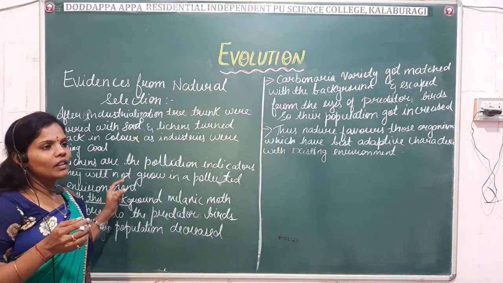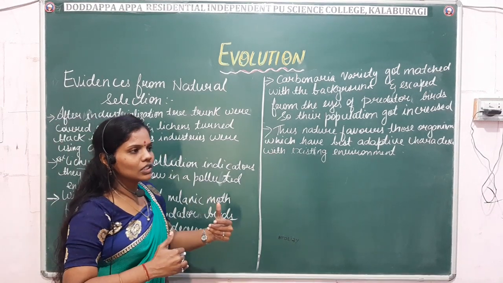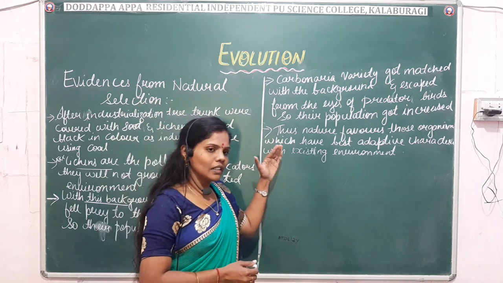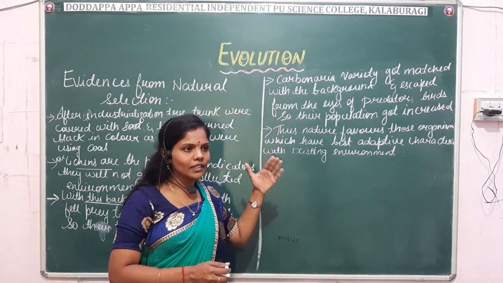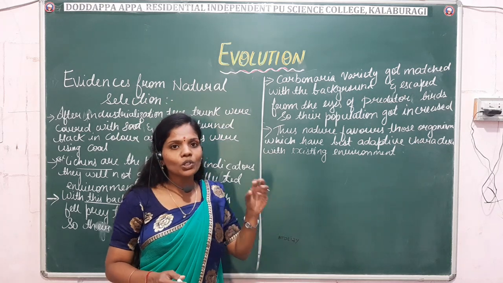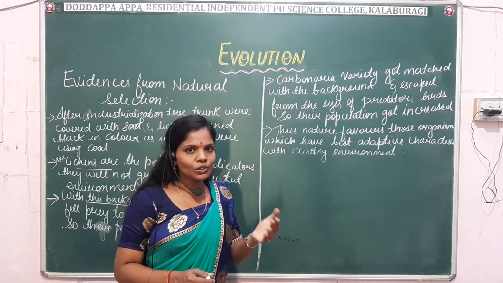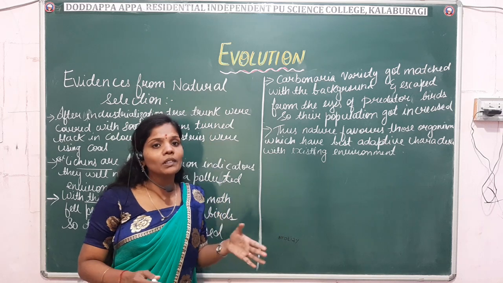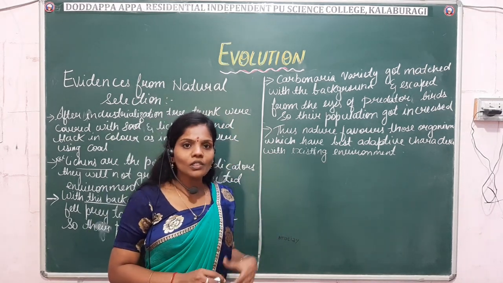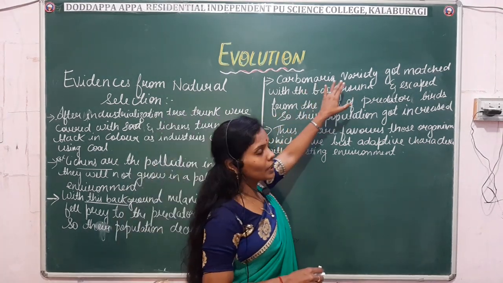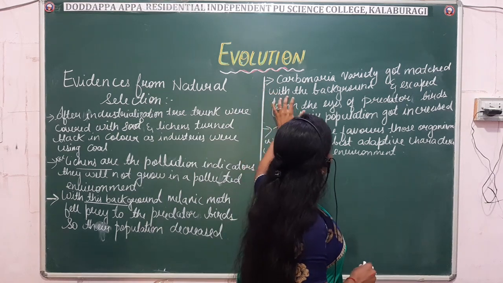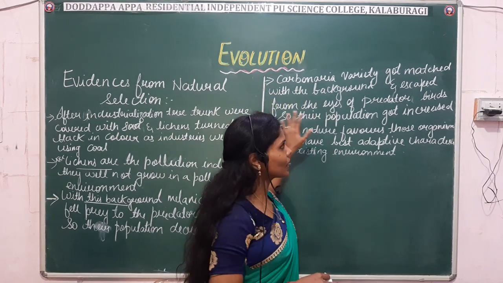So what happens here? After the establishment of the industries, the surrounding was completely dark and the melanic form were matched, but the peppered moths were visible to the predators. So due to this, after industrialization, the peppered moth population decreased and the melanic form population increased. Fine. So the Carbonaria variety got matched with this background and escaped from the eyes of the predators.